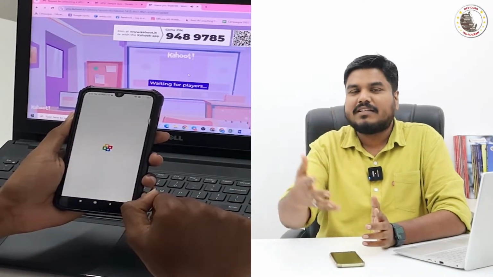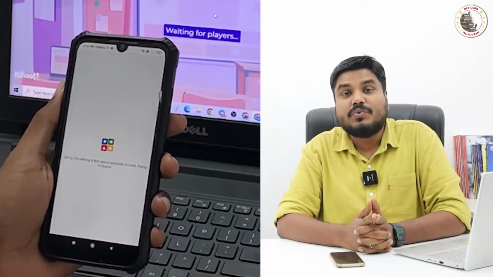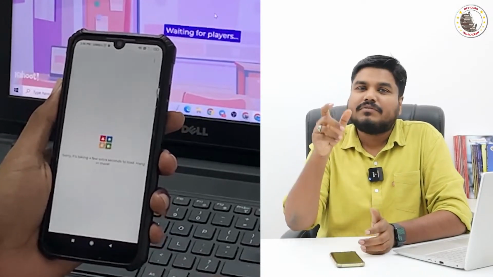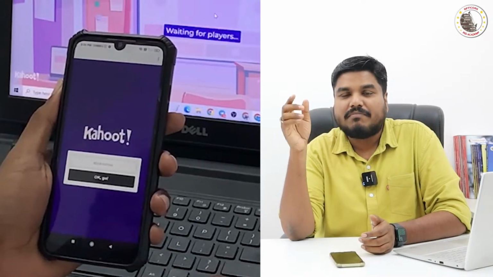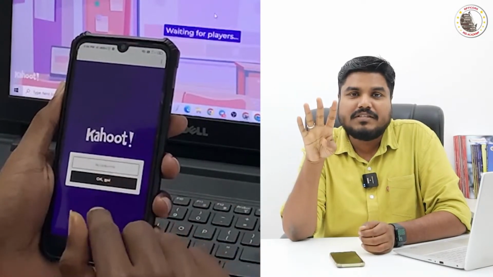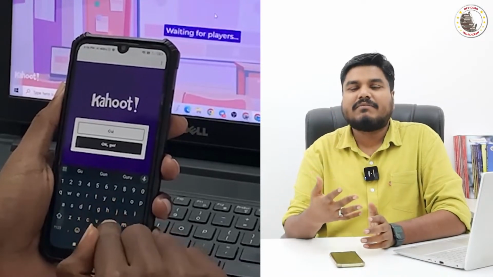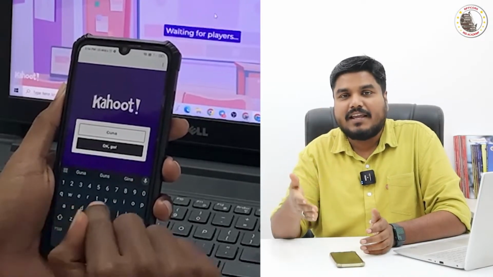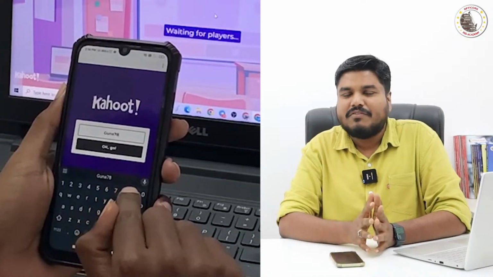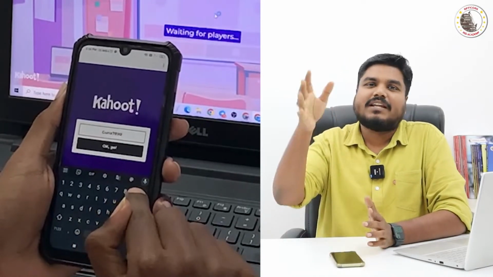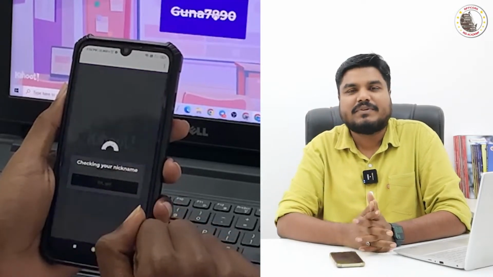Once you enter the 7-digit number, the application will ask you to give a username. Followed by your username, please give the last 4 digits of your mobile phone number. For example, my username is Guna8990, the last 4 digits of my phone number. So like that you can create your own username. That's all. You are ready to participate in the quiz.